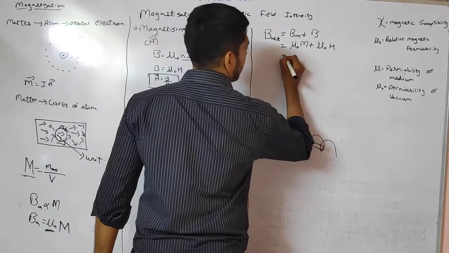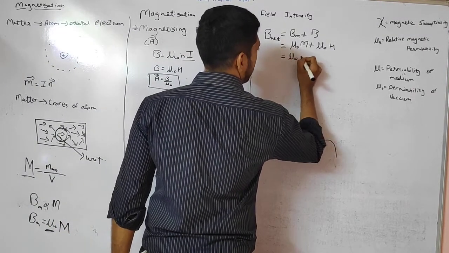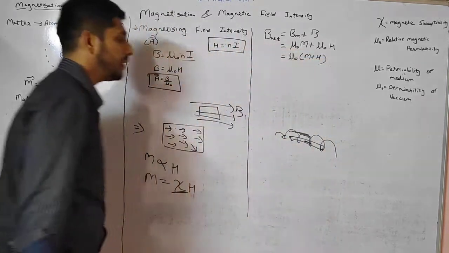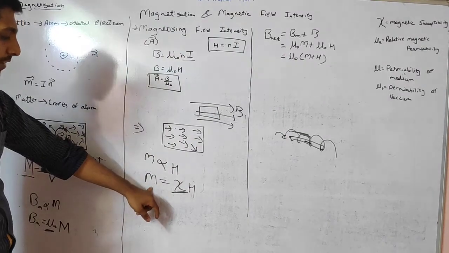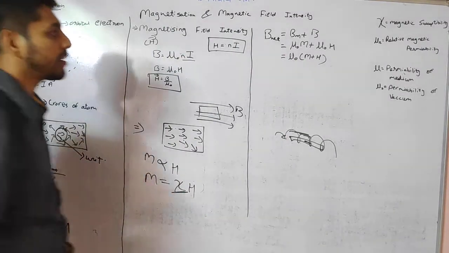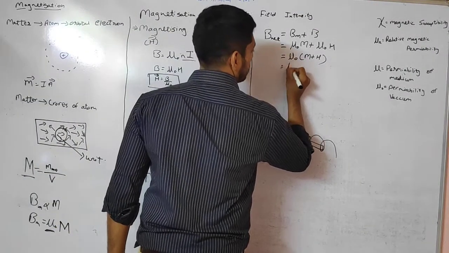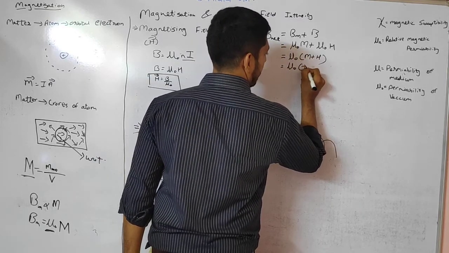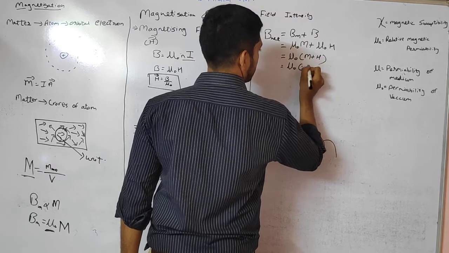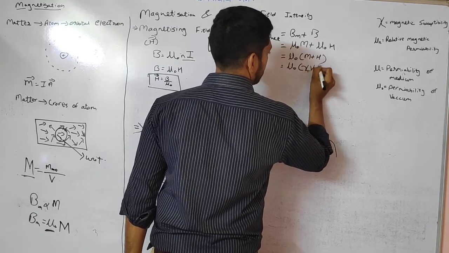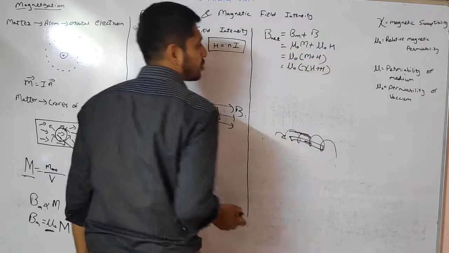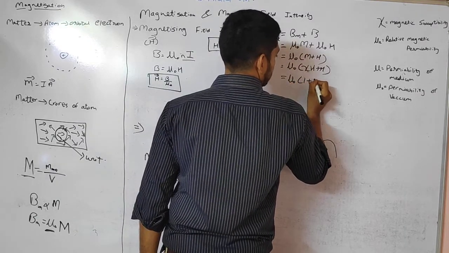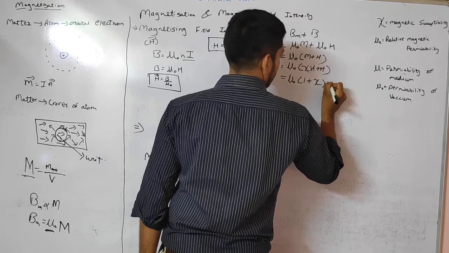So I can write this as mu 0 into M plus H. Now I know the value of M is equal to zeta H, so I can use this also: mu 0 zeta H plus H. If I take H common, I can write mu 0 into 1 plus zeta into H.